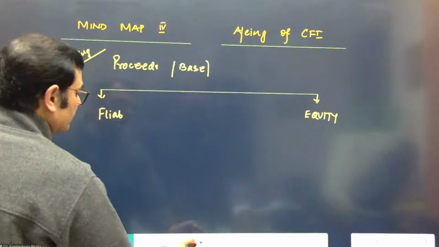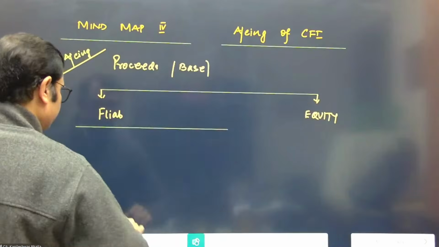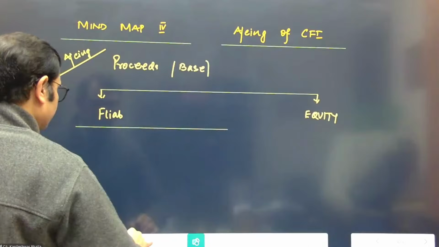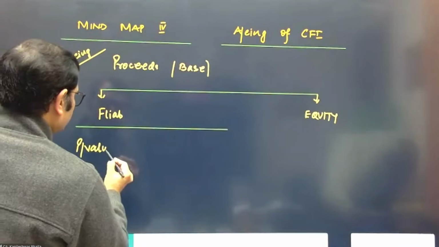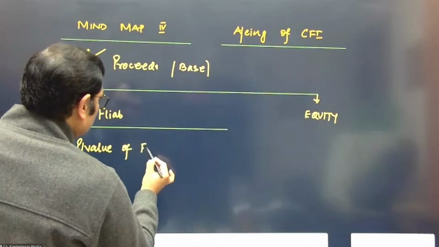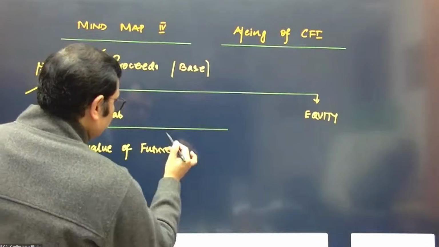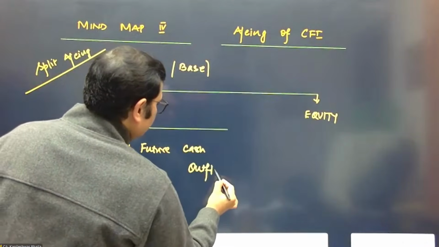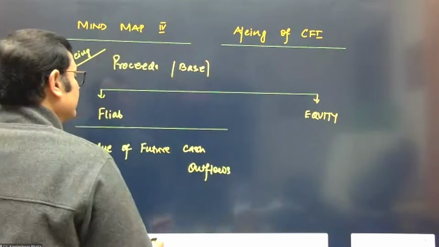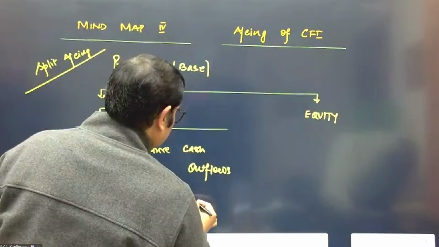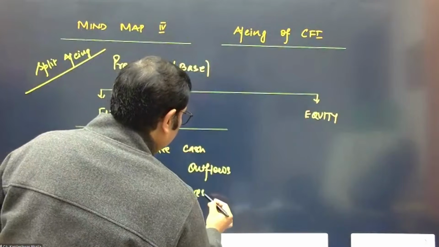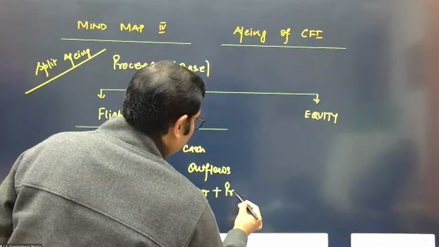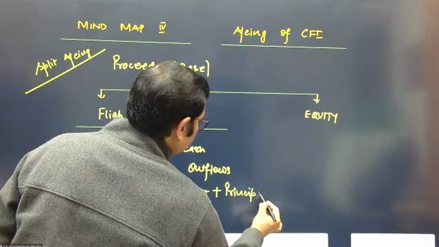So when you consider the financial liability, we consider the present value of the future cash outflows, and generally the future cash outflows will be in terms of interest as well as principal.